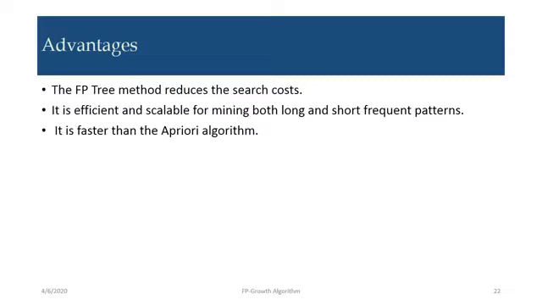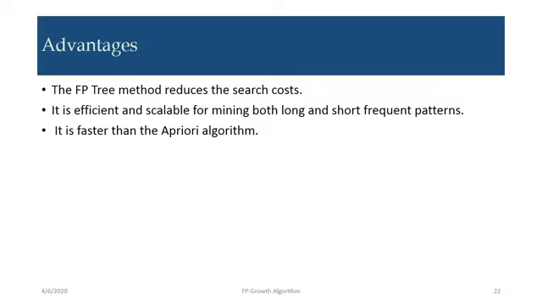Because every time we should not move to the main database and scan the database. Like in the Apriori algorithm, for single-item frequent itemsets and for two-item frequent itemsets, every time we have to scan the database to know the support count of the set. Then we compare it with the minimum support count and find whether it is a frequent item or not. But in the case of FP growth we are not doing such scanning.